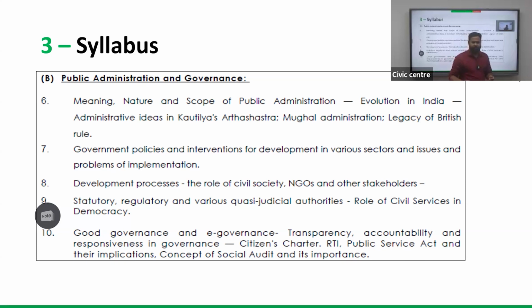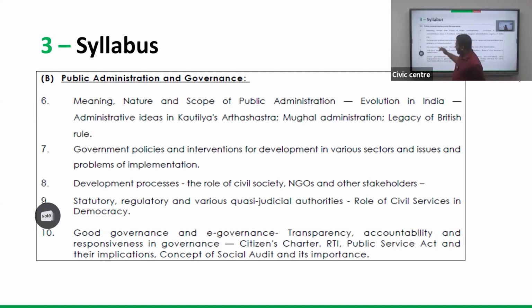Even though this area looks static, it is more India-centric, so we have to connect it with our experience. Every example should reflect the best practices in India.